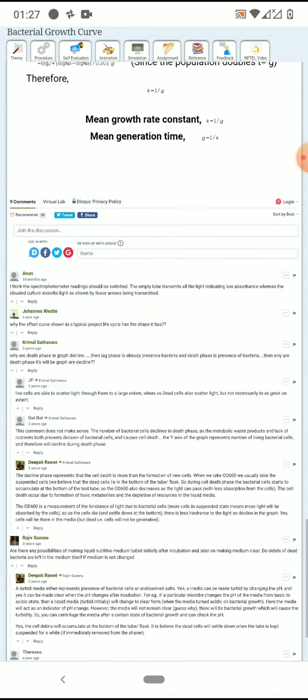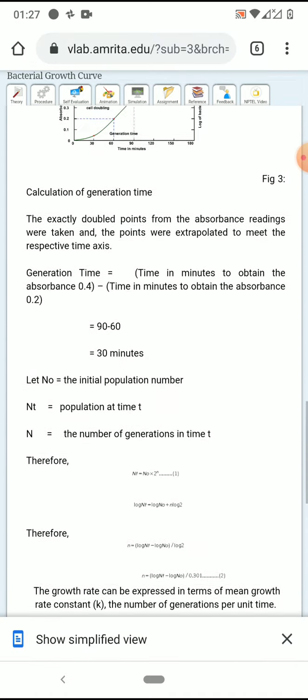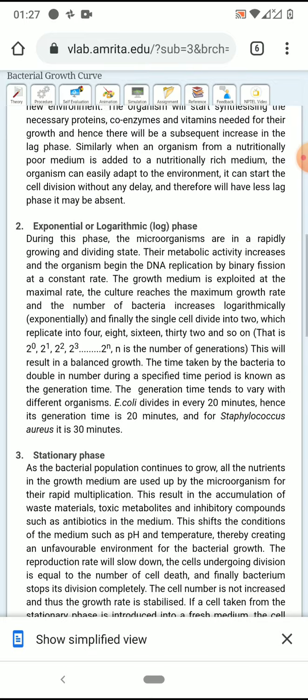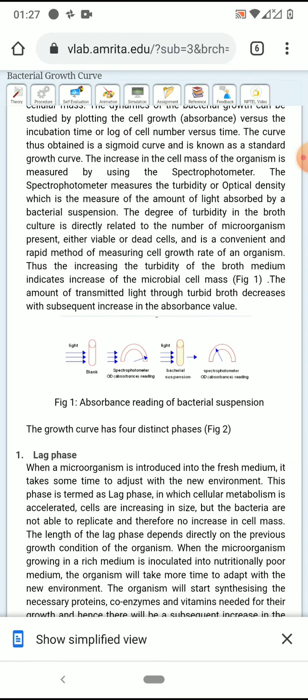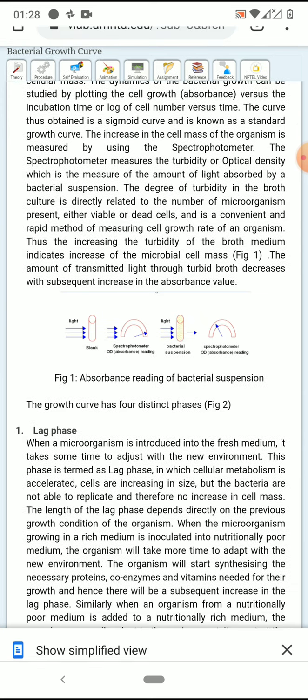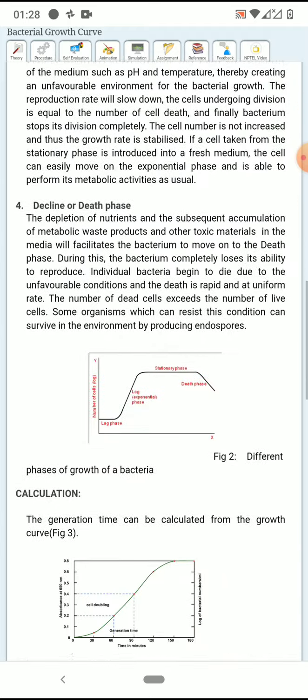So this gives the growth curve of the bacteria. You have to mention all these 4 phases. You have to describe the growth and how it is measured. You can explain the Beer-Lambert's law also, not the whole law. You can just say that the growth can be measured using Beer-Lambert's law with a spectrophotometer, and thereby based on the optical density you get the concentration of the bacteria.